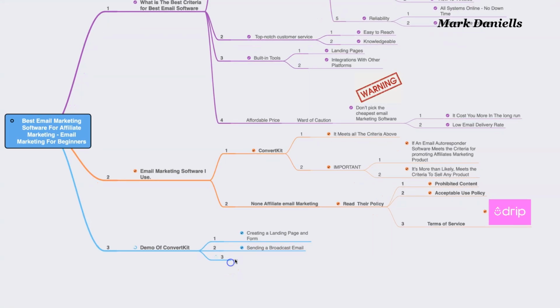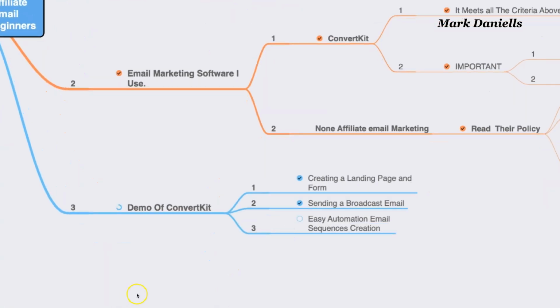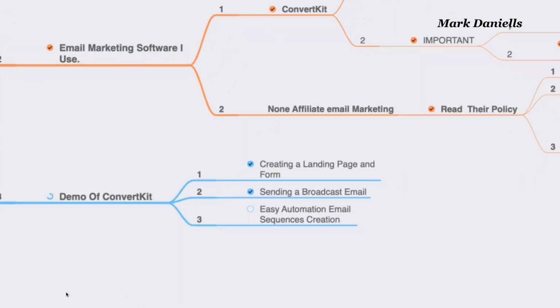Okay, and on number 3, we're going to talk about something important, which is easy automation email sequence creation. Now, automation and email sequence creation are two different things, but it's very important to understand how they come together. So let's go back to Pat so he can explain it a little bit further.